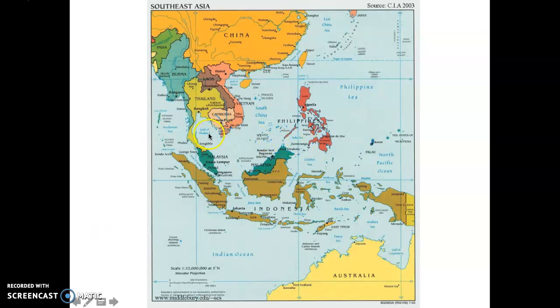So this is what we're looking at. Here's Indochina. It borders India and China. This area here, and then here are the islands. This is what it looks like today.